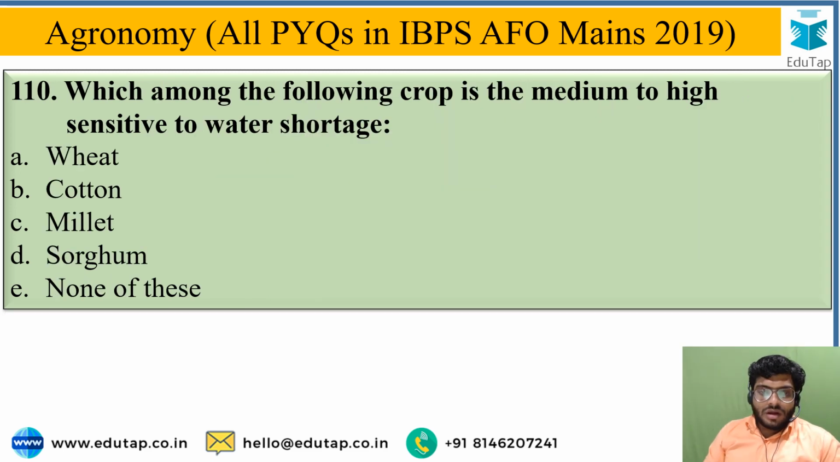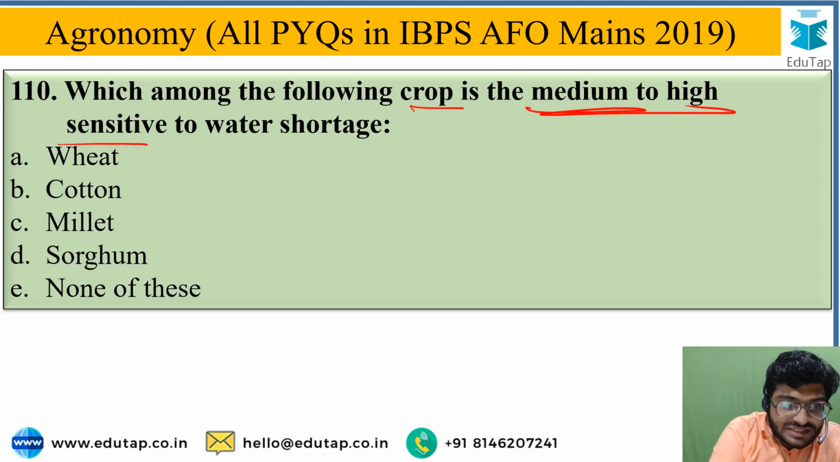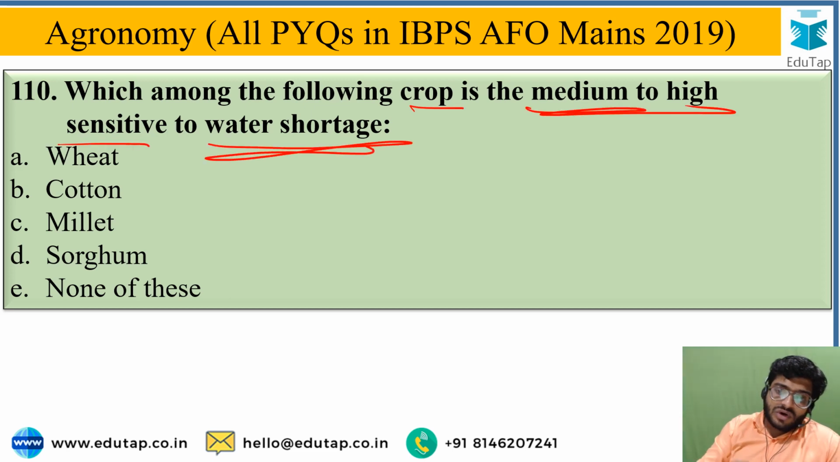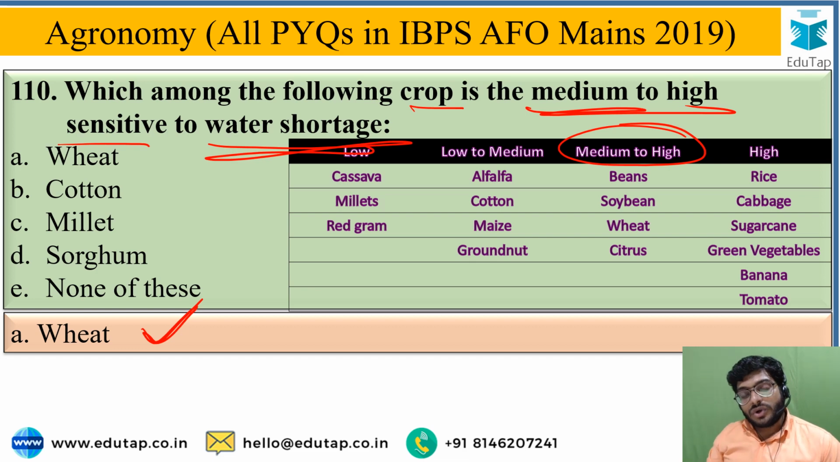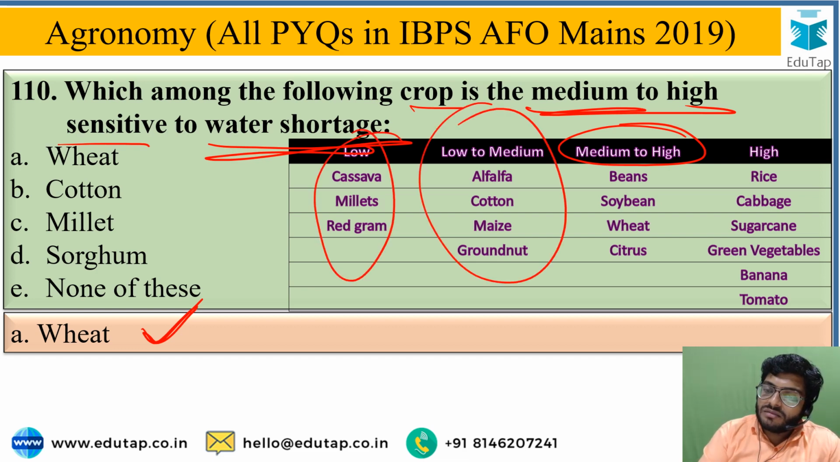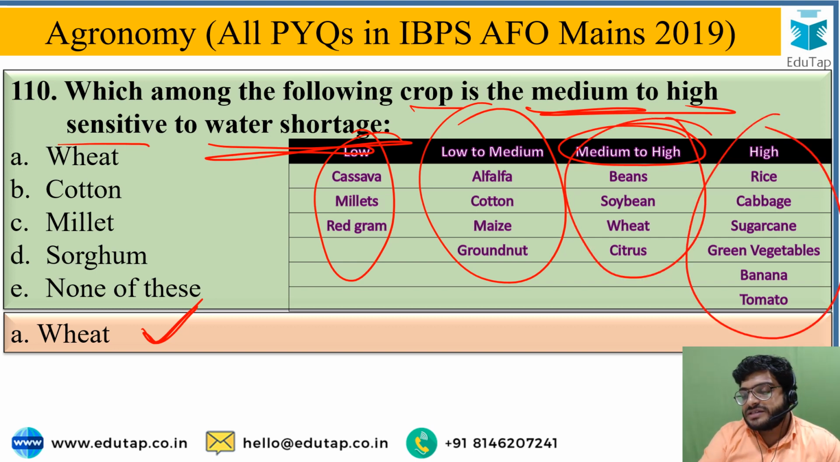Next. The next question is, which among the following crops is medium to high sensitive to water shortage? From the given options, you have to identify the crop which comes under medium to high sensitivity to water shortage. From the options, the correct answer is wheat. Wheat falls under the category of medium to high sensitivity to water shortage. Other examples of low to medium, medium to high, and high sensitivity to water shortage are depicted here.